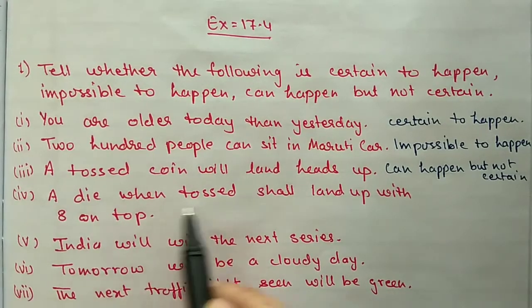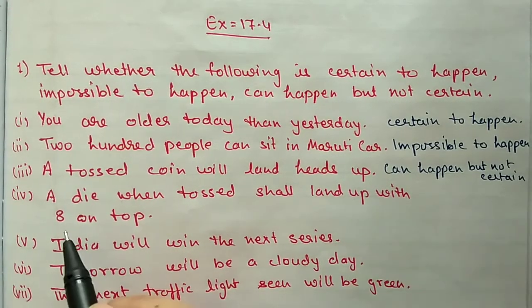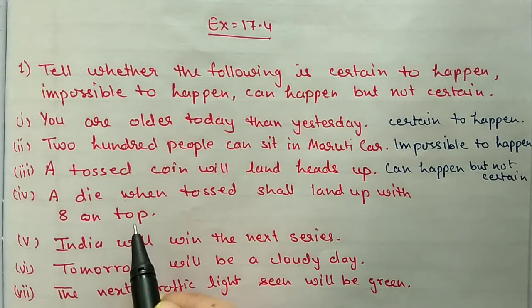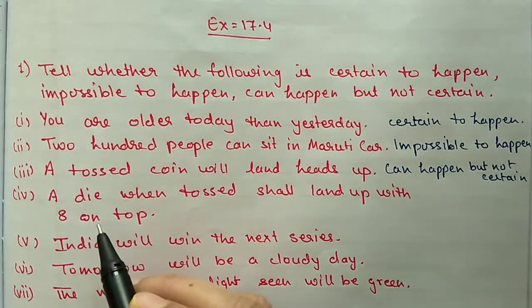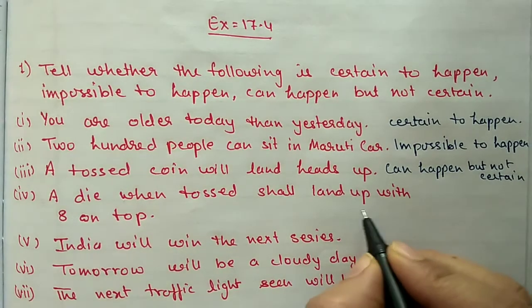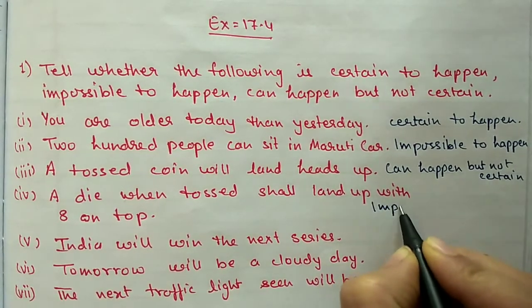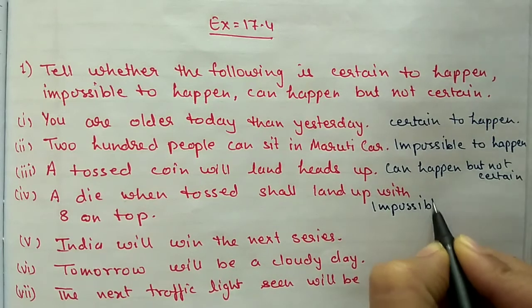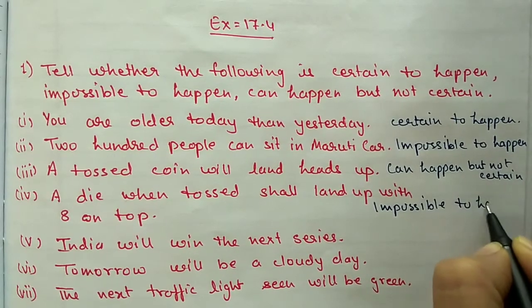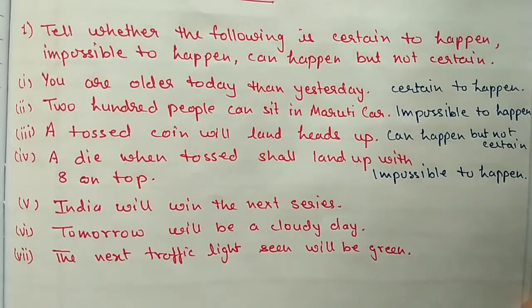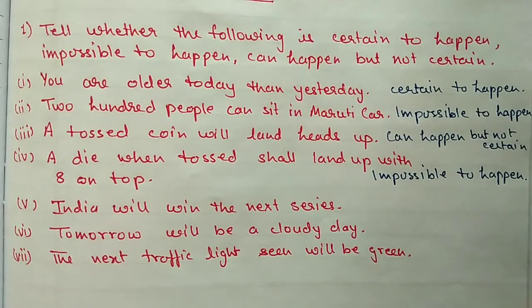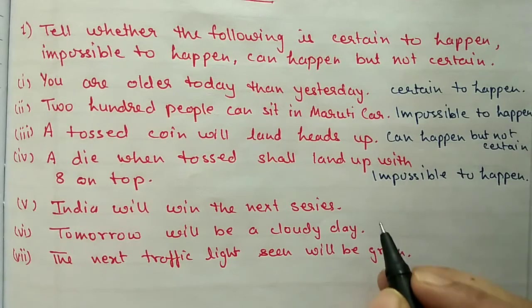Fourth one, a die when tossed shall land up with 8 on the top. We know on a die the numbers are 1 to 6. So 8 cannot come in any condition. So this is impossible to happen. Next, India will win the next series. So this comes under can happen but not certain.